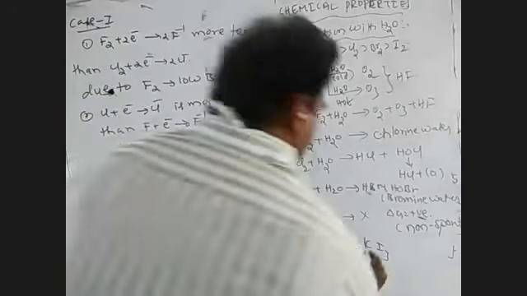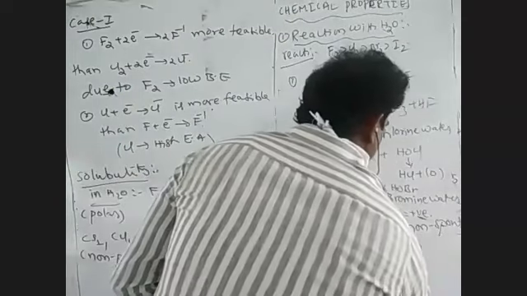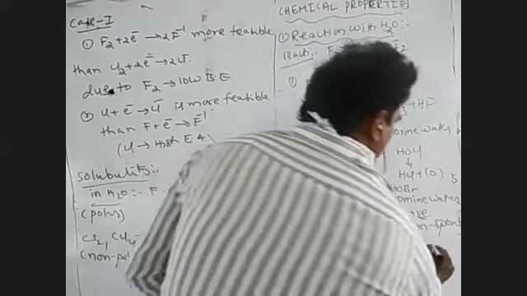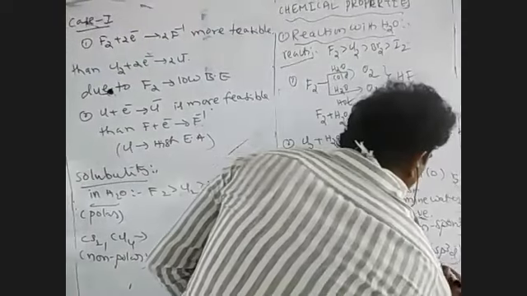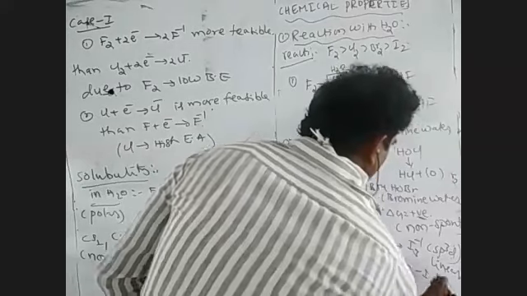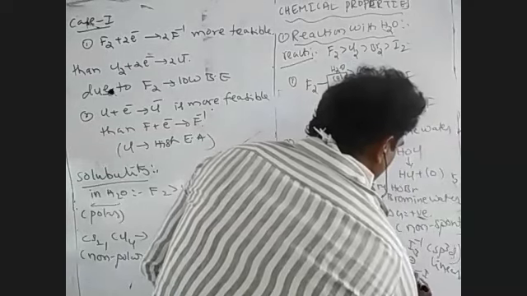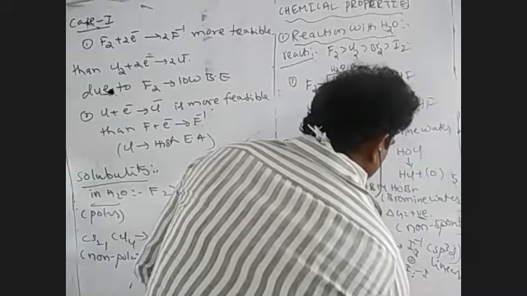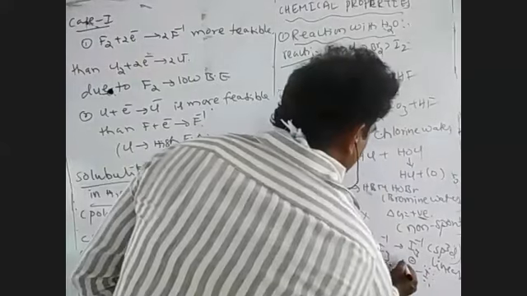KI3 exists as an ionic compound, K plus and I3 minus. In the I3 minus ion, the central atom undergoes sp3d hybridization and the geometry is linear. There are three iodine atoms, and each iodine has 3 lone pairs. So the total number of lone pairs in I3 minus is 9.